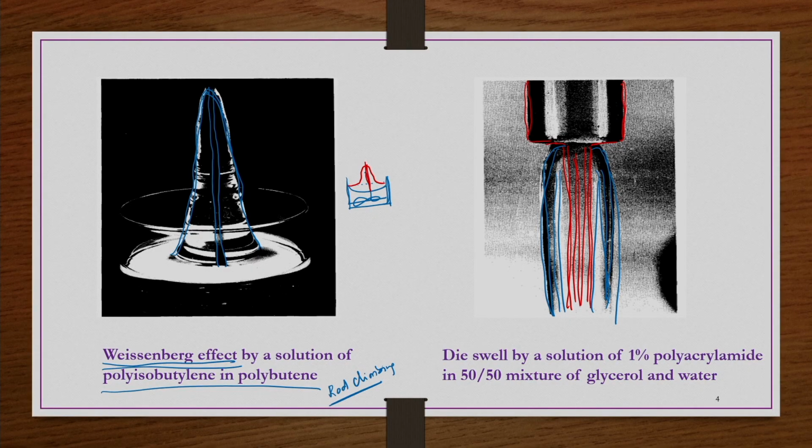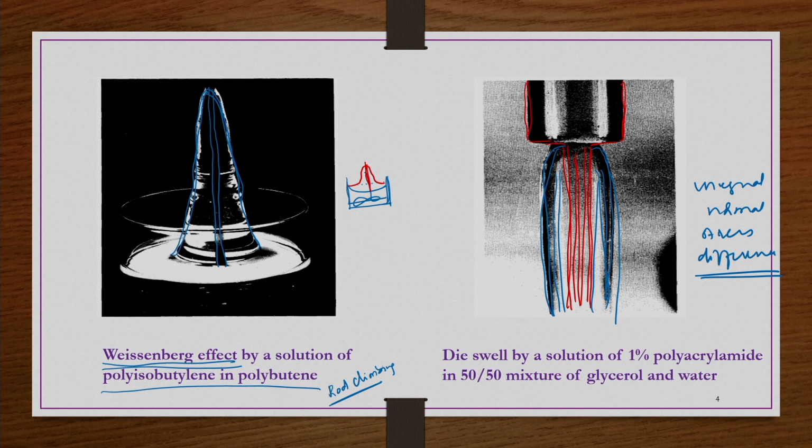Indeed, in viscoelastic fluids, those normal stresses or their differences are not 0, that is, unequal normal stress differences are possible in the case of viscoelastic fluids.